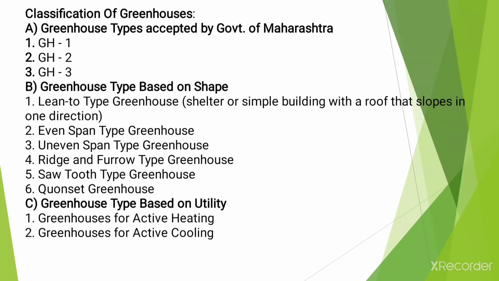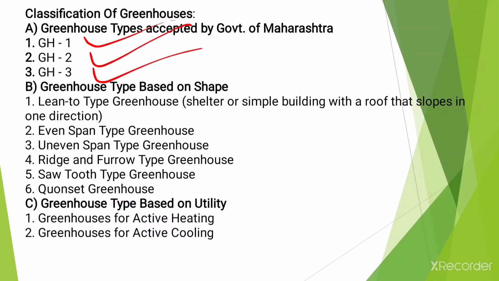Now the next point, classification of greenhouses. There are different types of greenhouses, so let's see them one by one. So the first major class is greenhouse types accepted by the government of Maharashtra. Those greenhouses are classified into three groups: GH1, GH2 and GH3.